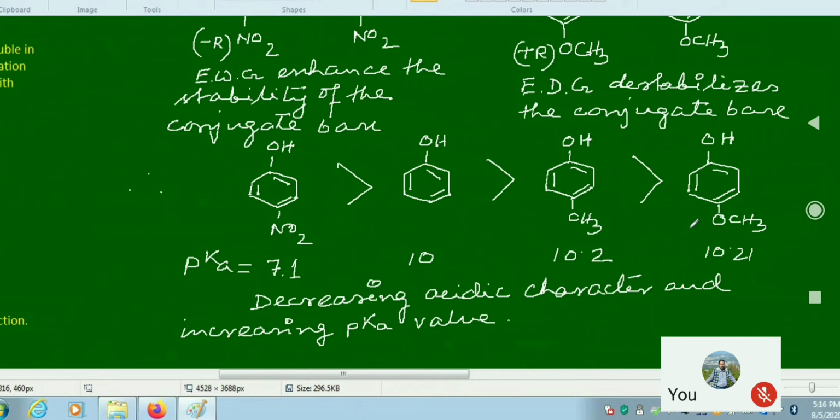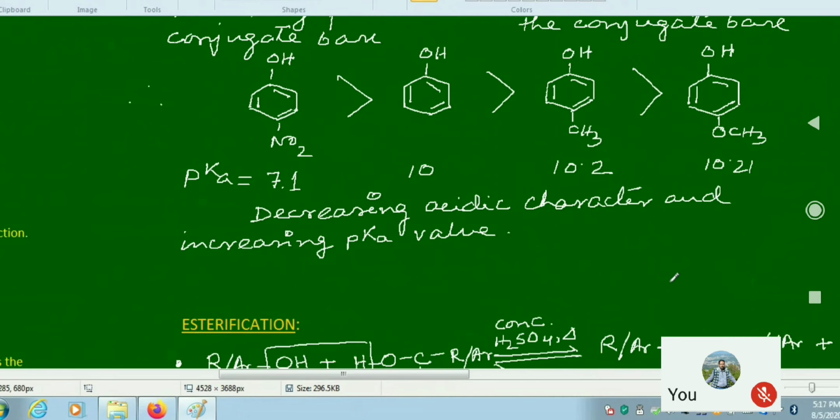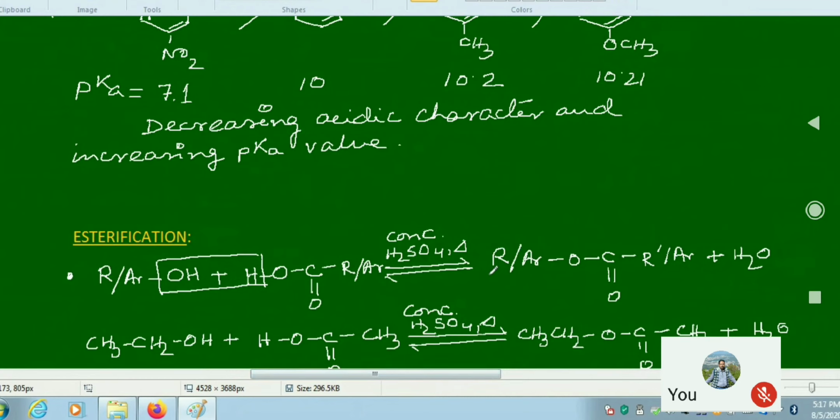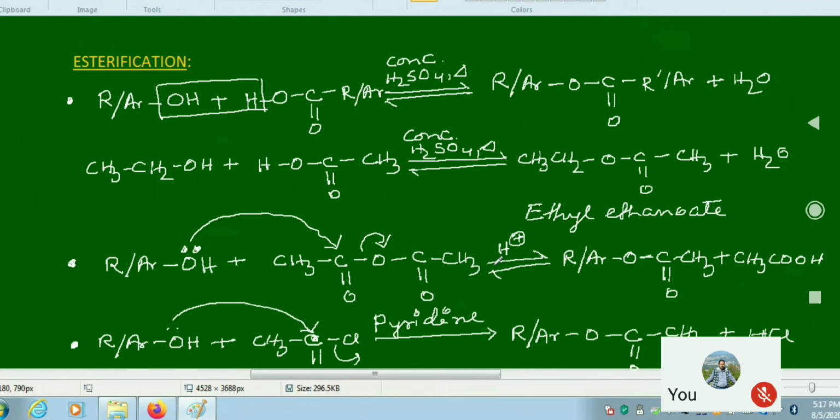Now, let us come to another type of reaction shown by alcohols, that is called esterification. Here also we can follow that it is the reaction where an alcohol is reacting with a carboxylic acid. So esterification takes place when alcohol or phenol is treated with a carboxylic acid in presence of concentrated sulfuric acid.